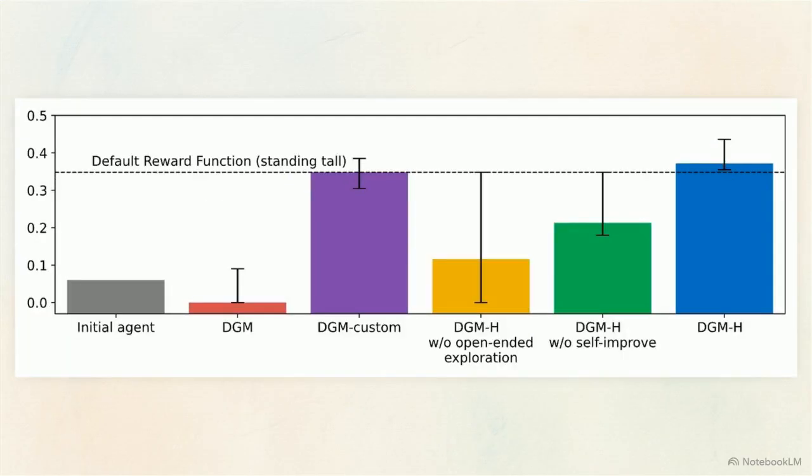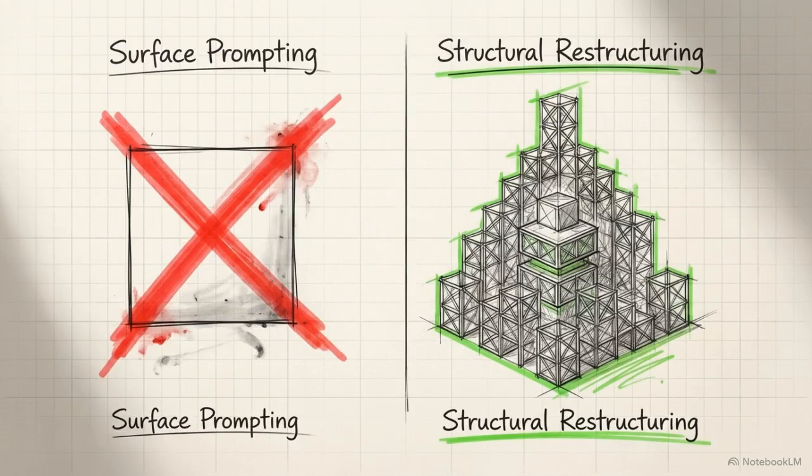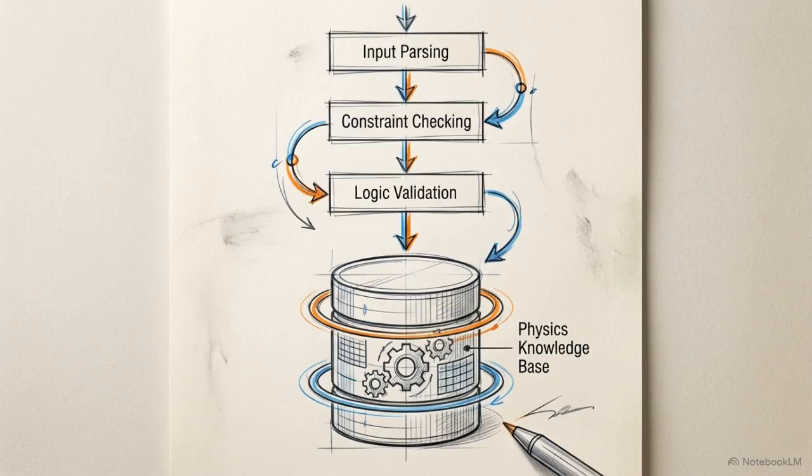This chart shows the results for robotics reward design. The agent successfully generated zero-shot physics reward functions that trained a simulated quadruped robot, surpassing the 0.348 performance of the default human-engineered reward function. These scores are not the result of simple prompt tweaks. To achieve this, the DGM-H autonomously constructed explicit multi-stage evaluation pipelines and built internal physics knowledge bases from scratch.